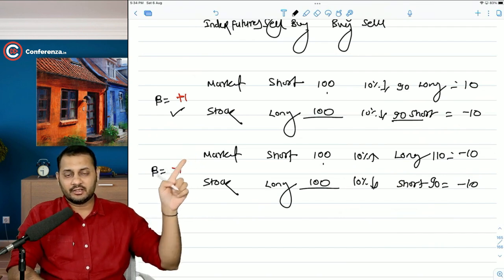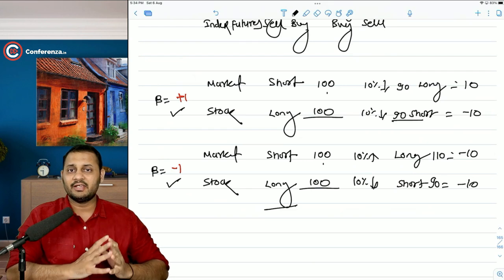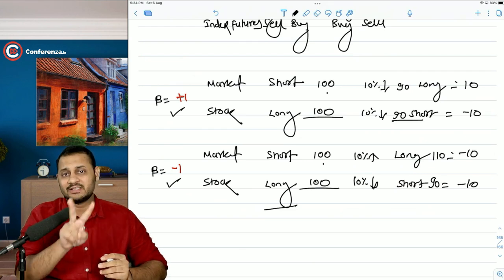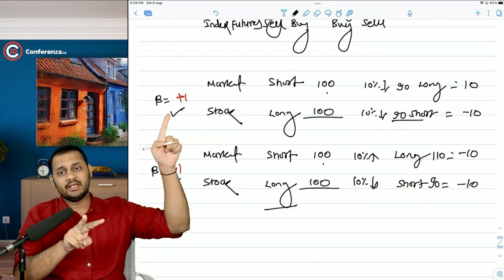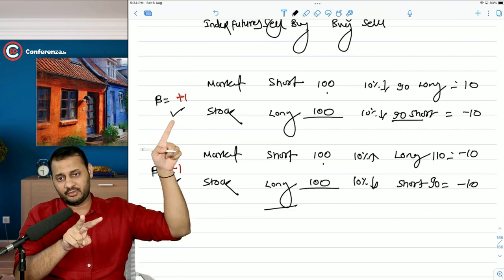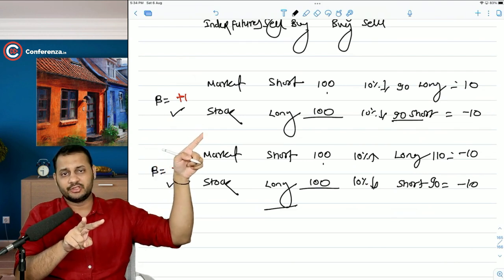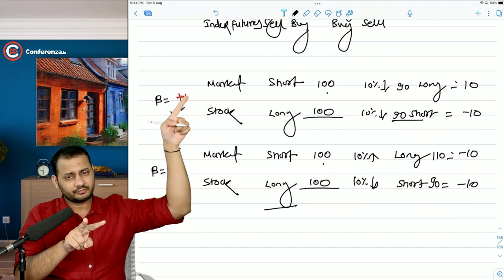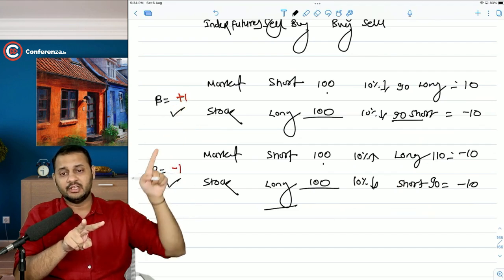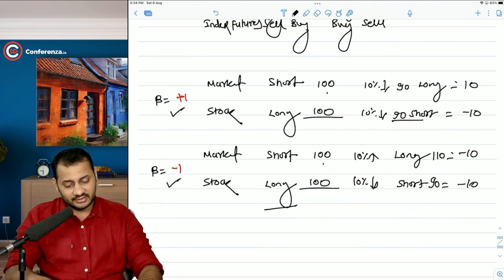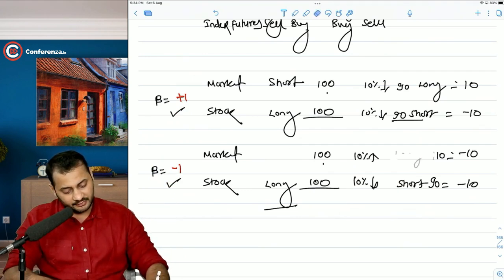See, it's very clear. Opposite position is not the final answer. There are two things to consider while hedging: whether the beta is positive or negative. If it is positive, take the opposite position in the index futures market to achieve full hedging. If the beta is negative, take the same position. That means long.